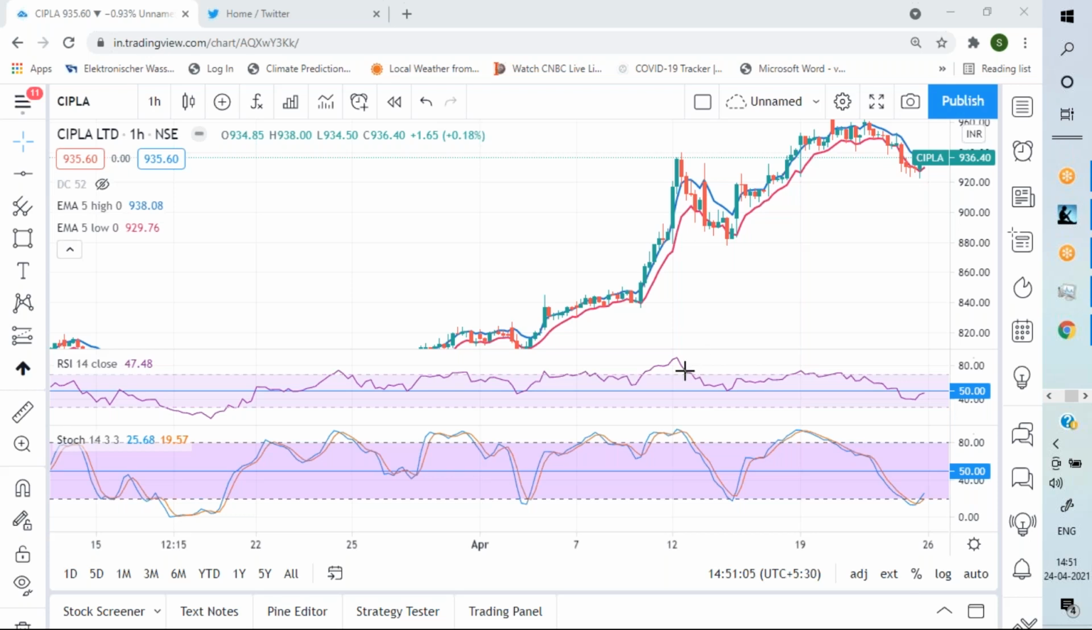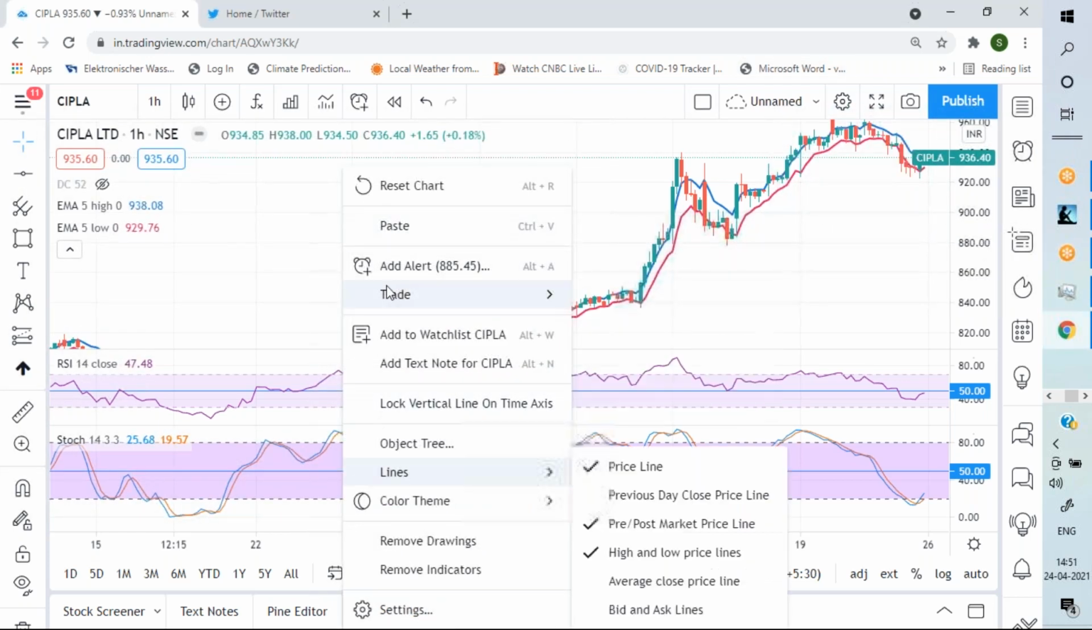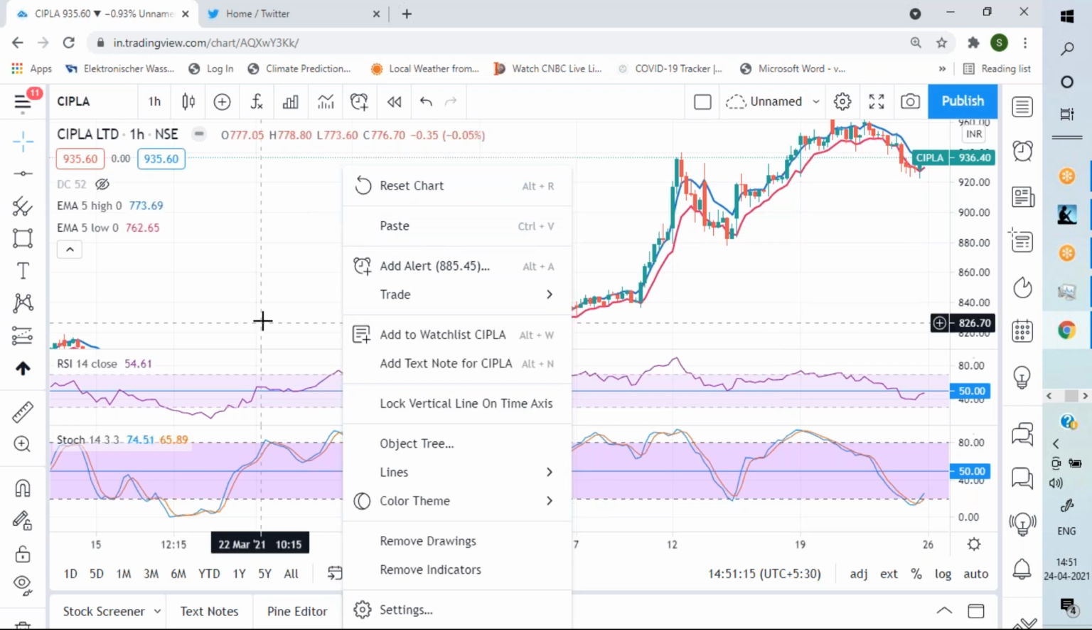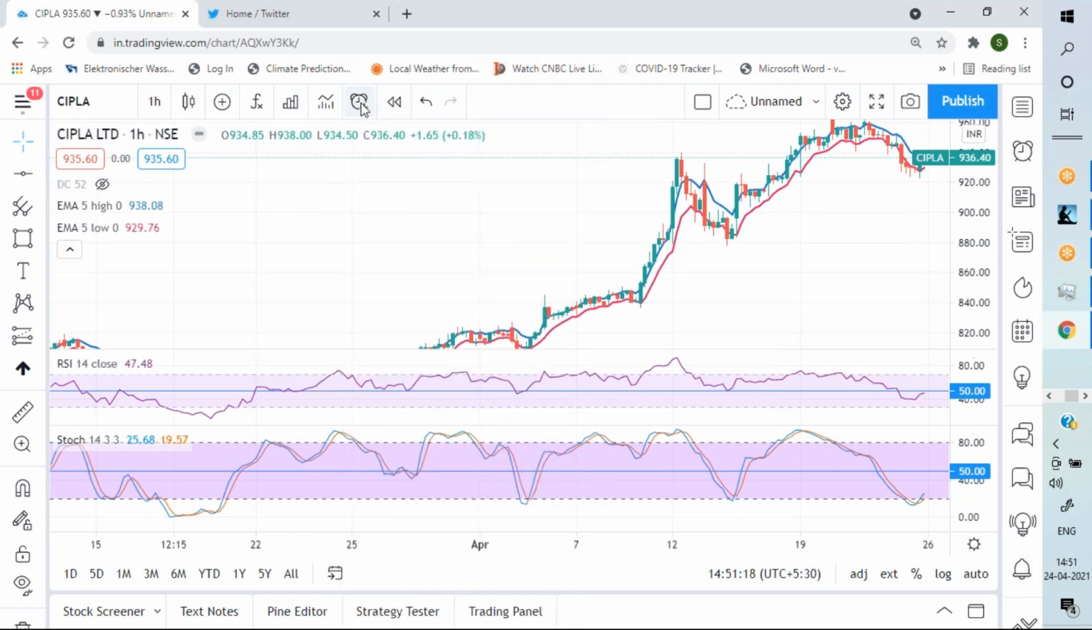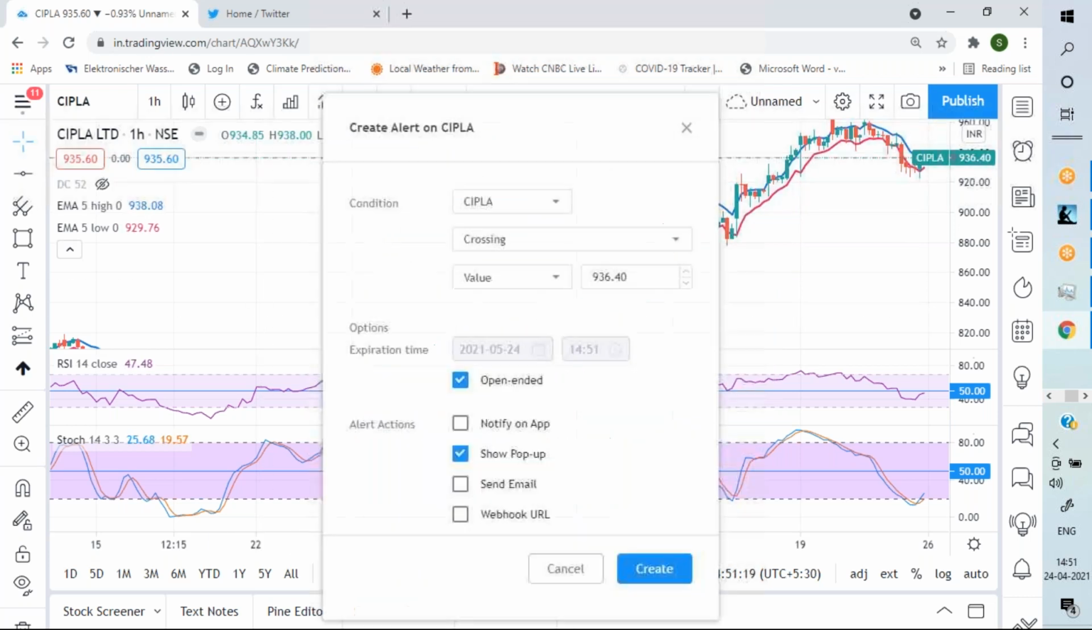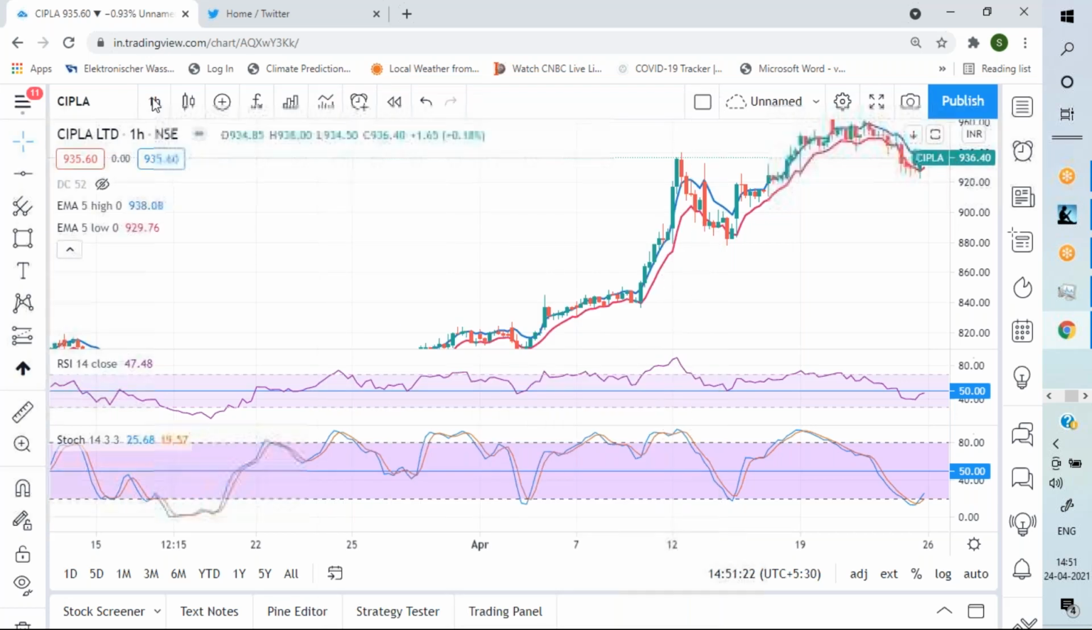Okay. Let me teach you right now the Williams %R indicator, with a suggestion that you don't use it, because it is the same as stochastic. It will only create confusion.